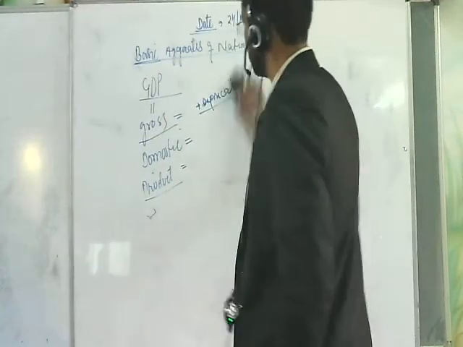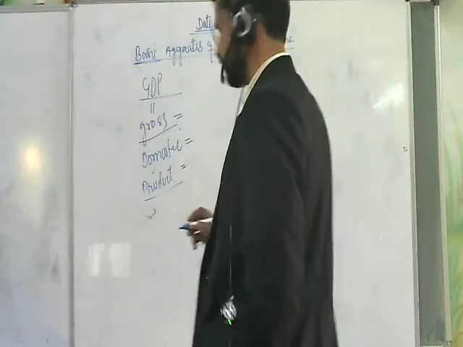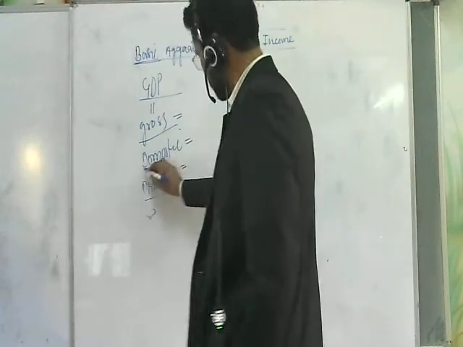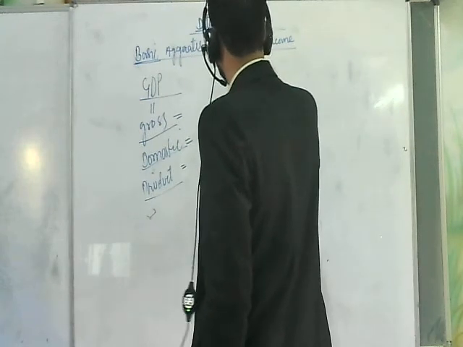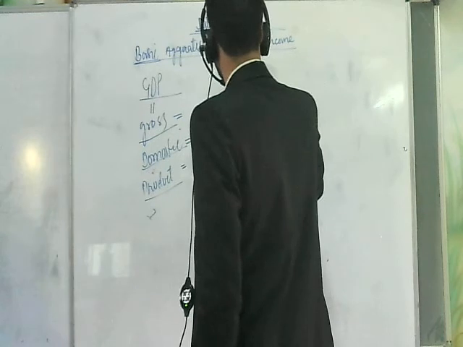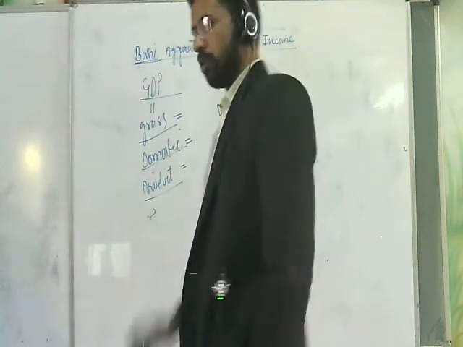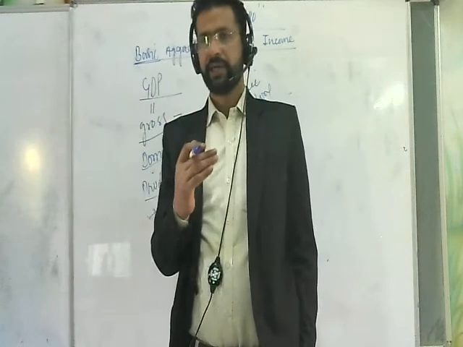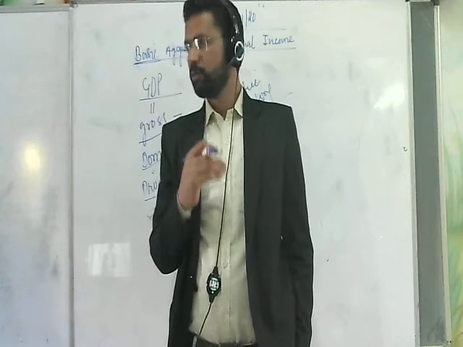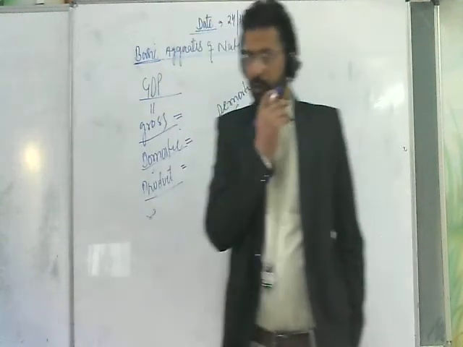Now, after going through the concept of gross, what next comes into action? That's domestic. What do you mean by domestic? Before understanding the concept of domestic, we are going to understand domestic territory. Domestic territory can simply be defined as the political boundaries within which there is a free movement of goods and services.